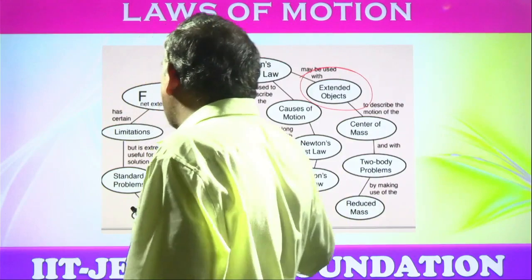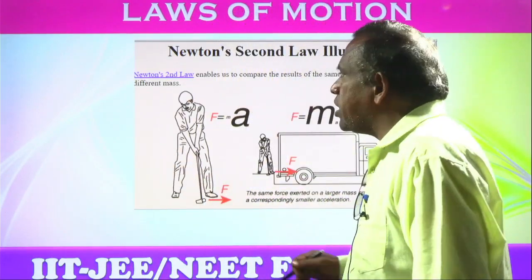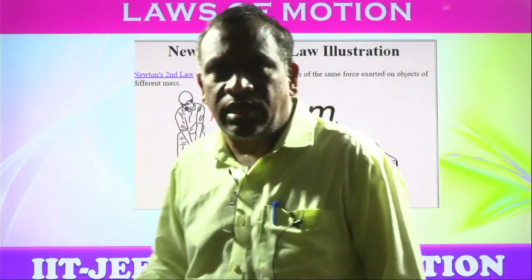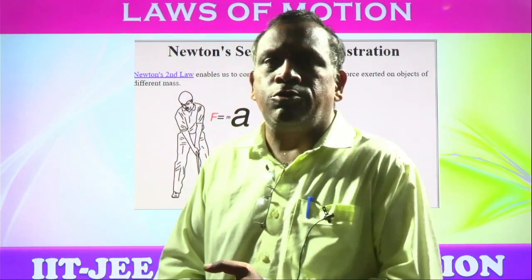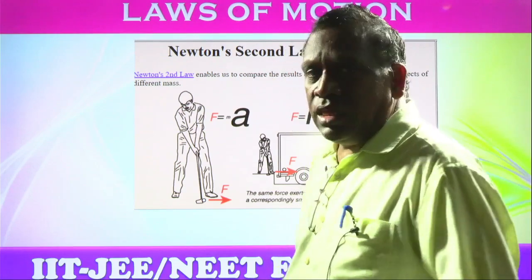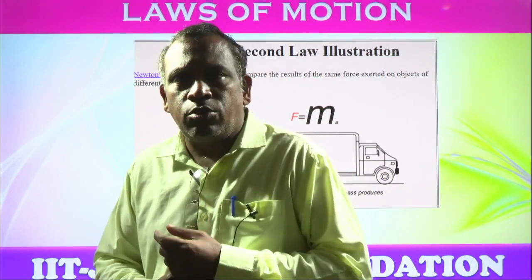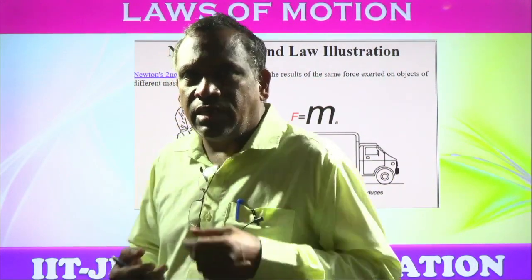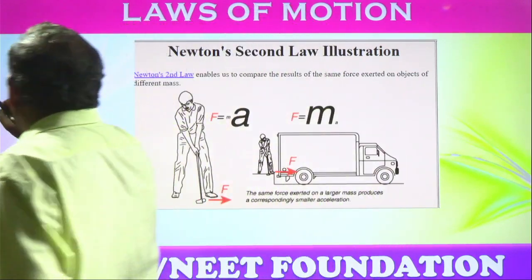Coming to Newton's second law, what does it state? Acceleration is directly proportional to force and inversely proportional to mass. If mass is bigger, acceleration is smaller.